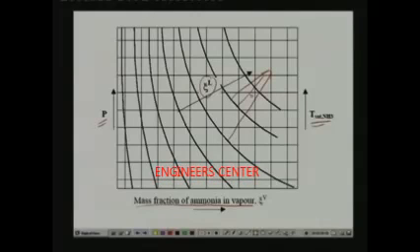If you know the concentration of the liquid and the pressure, then you can easily read the concentration of ammonia in the vapor phase. Such charts are available in literature, using which you can find the exact composition in the vapor phase from the knowledge of liquid phase composition and the pressure.